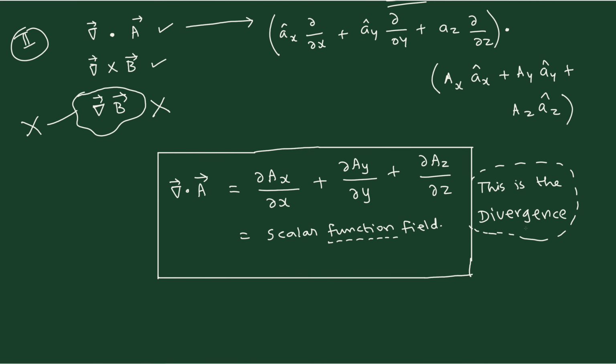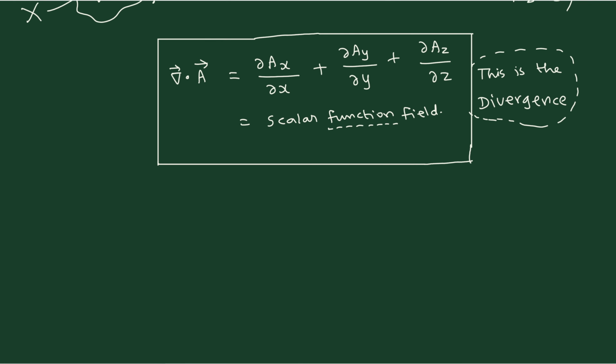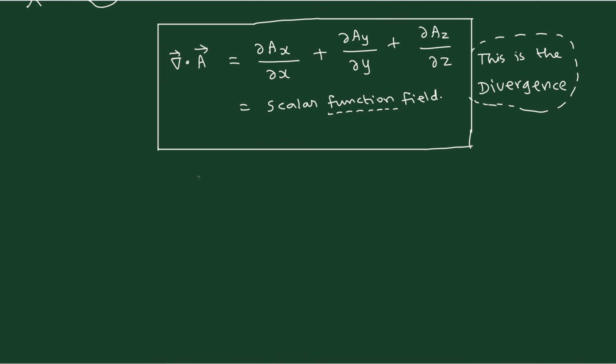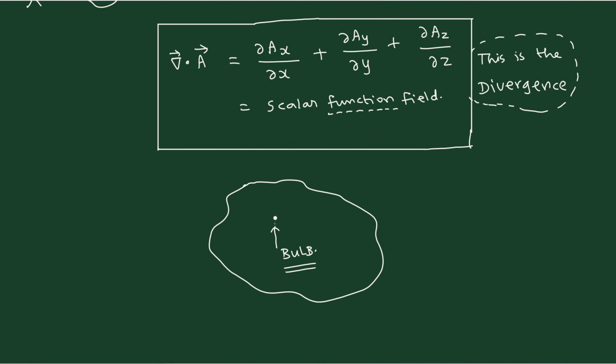That is a question. The answer comes naturally because of a certain physical meaning, because you always understand what is meant by diverging. Diverging is something very easy to understand. You take, for example, a bulb. If you take a bulb, this is the bulb, for example. You are now in a dark room, okay? You are staying in a dark room, and let us assume that inside this dark room, this particular bulb is kept in the middle of the room, okay? Middle of the room means not on the roof, not on the floor, not near the wall. You have to come to the center of the room, okay?